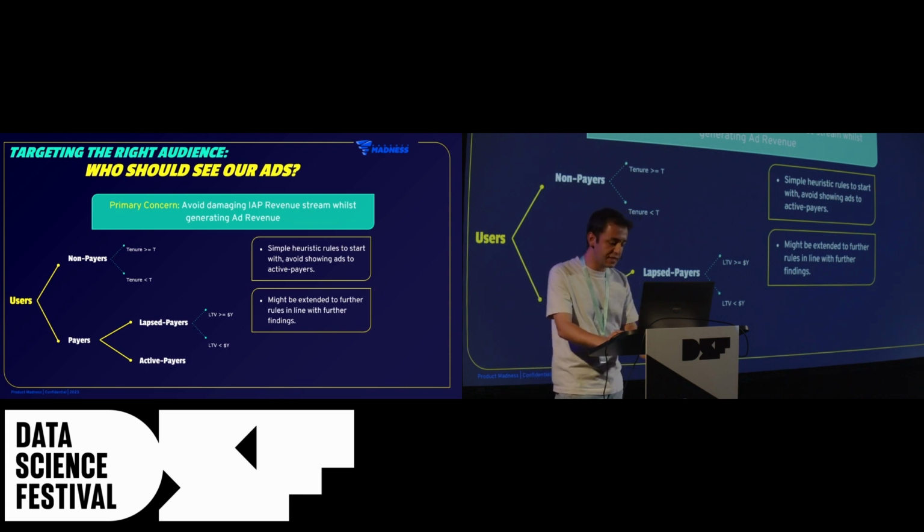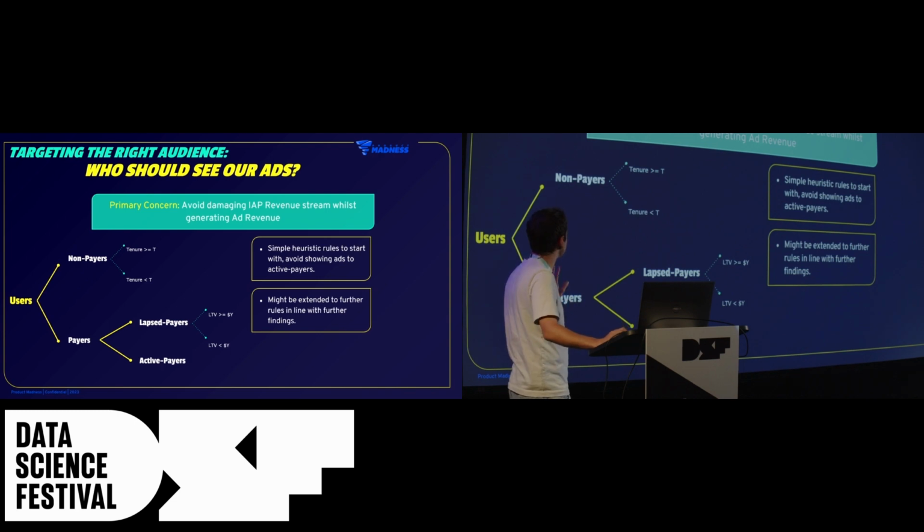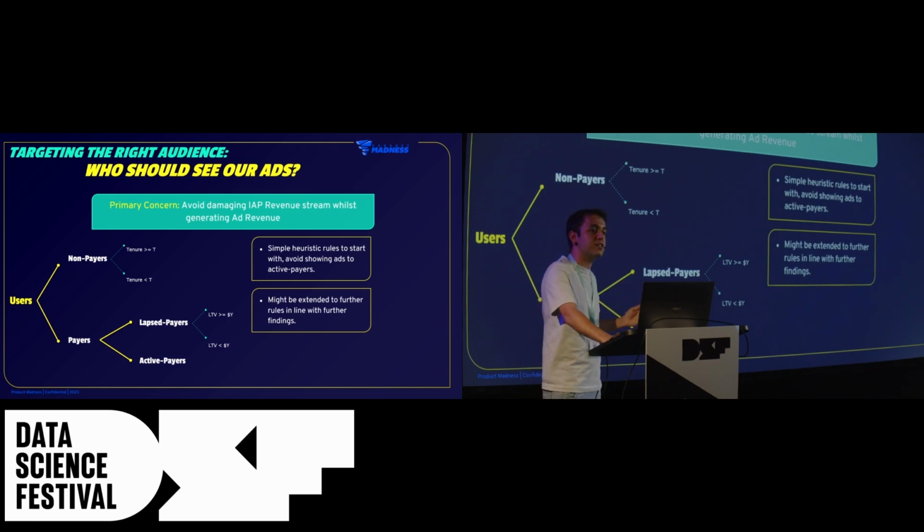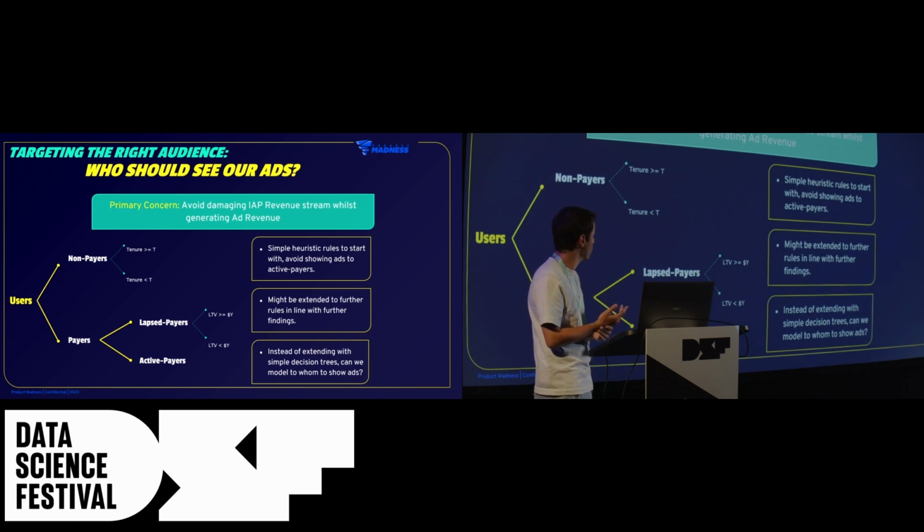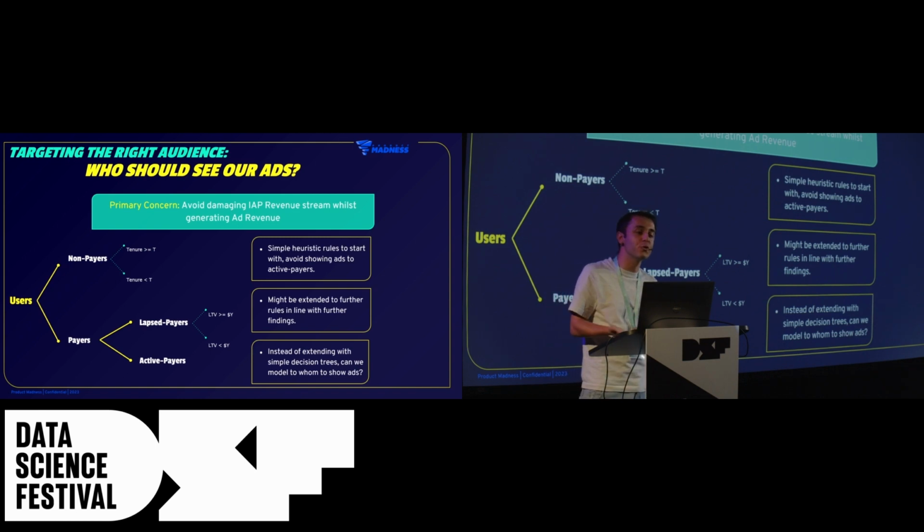So this is a really good moment to stop and evaluate what we have been doing so far. To me, what we have been doing is trying to intrinsically address our primary concern with the variables and factors that we have in mind that might explain it. So instead of extending these simple decision trees by hand, can we model to whom to show ads?